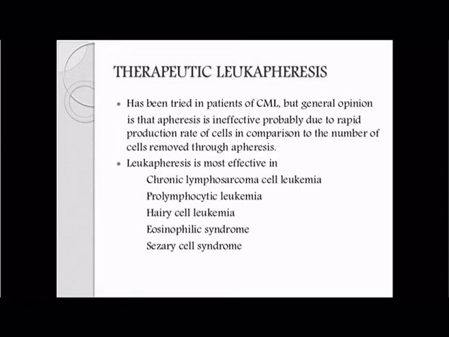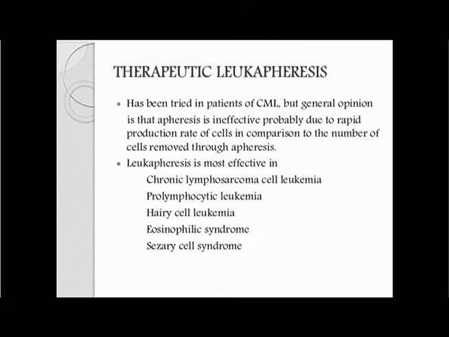Under that we have therapeutic leukapheresis and therapeutic plasma exchange. Therapeutic plasma exchange, already told, is used for procedures in which plasma is removed and replaced with either normal plasma or fluids.